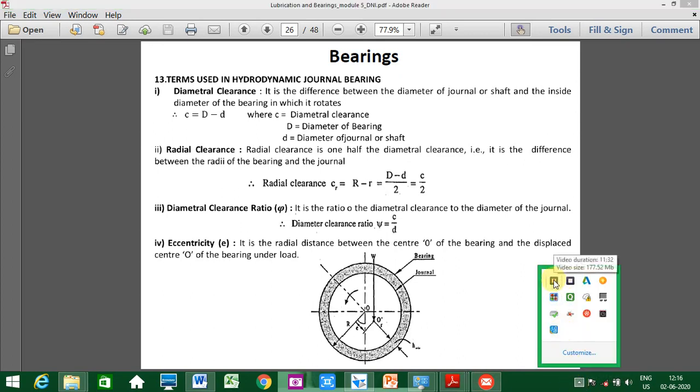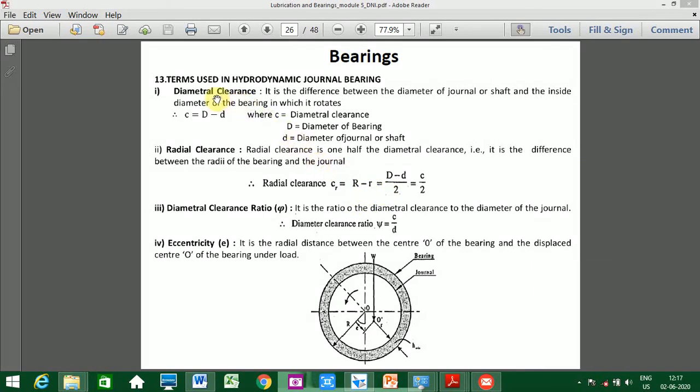Now I'll come back to the next part, the important terms used in the hydrodynamic journal bearing. In the next video. I'll stop here.